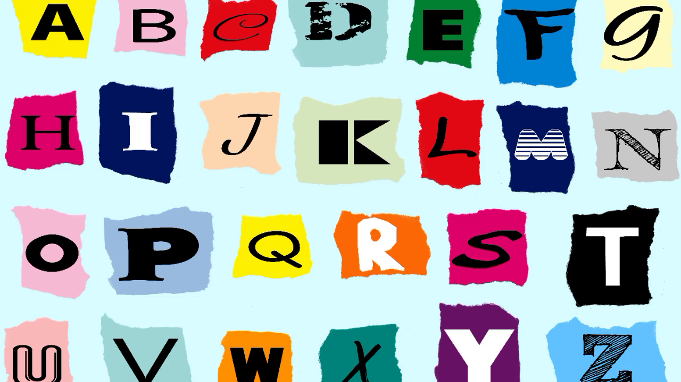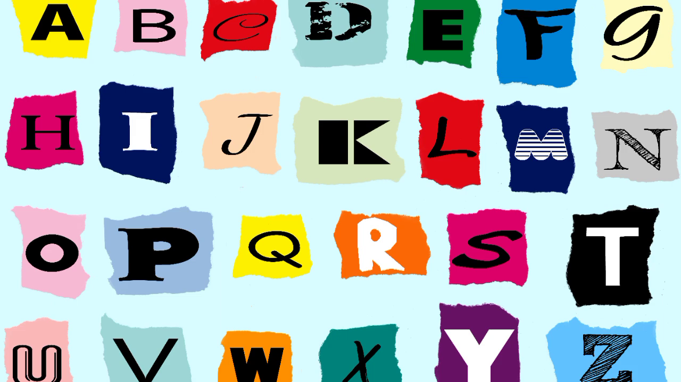N is for notebook. English alphabet A, B, C, D, E, F, G, H, I, J, K, L, M, N, O, P, Q, R, S, T, U, V, W, X, Y, Z. 26 alphabet I have read. English alphabet A to Z. Capital letter A to Z.